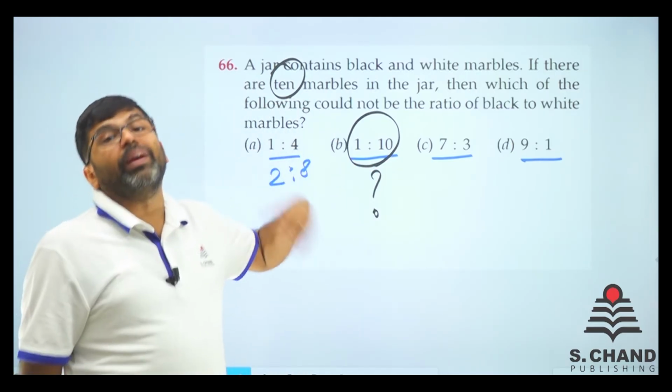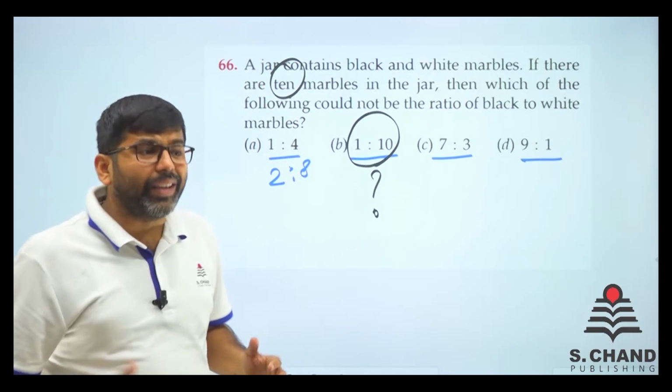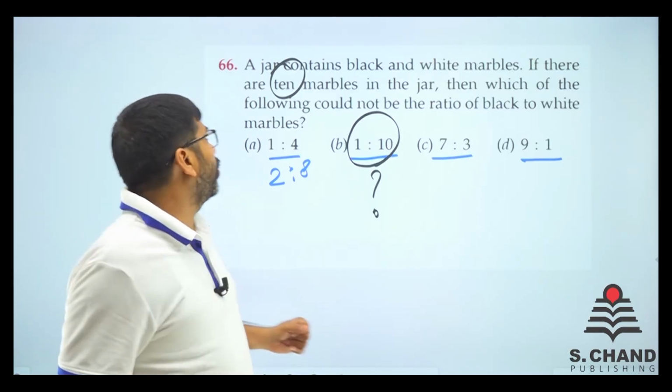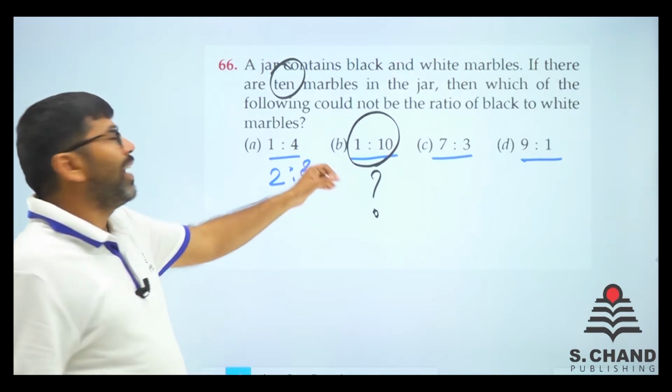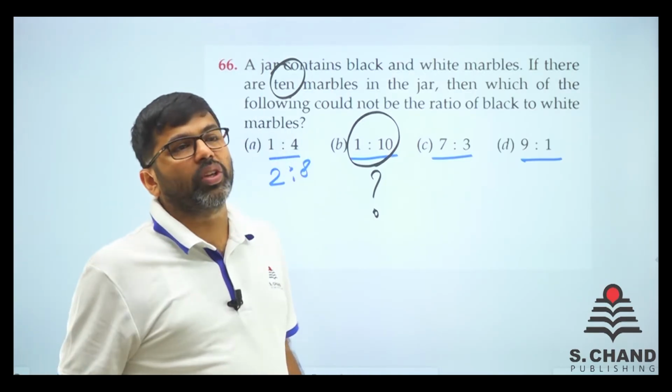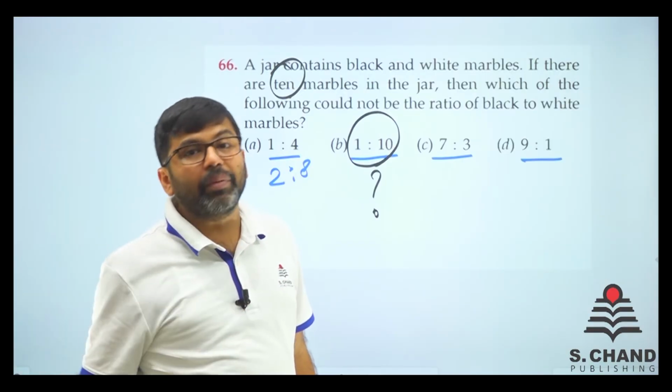Because the total will become 11. So in 10 parts, you cannot divide 11 type of marbles. So the question number 66 answer is very simple. That is B. And you need to remember this question because this question may come in exam.